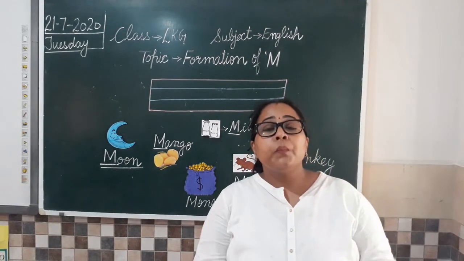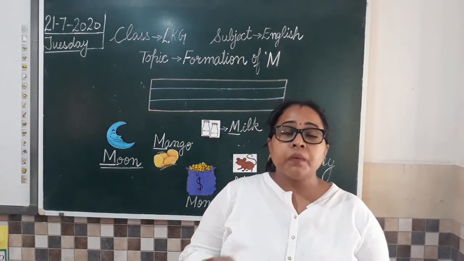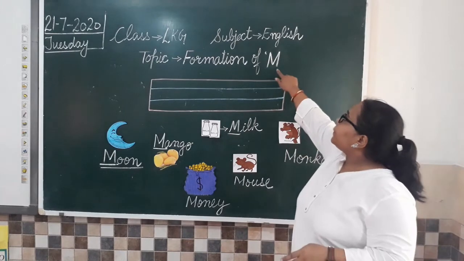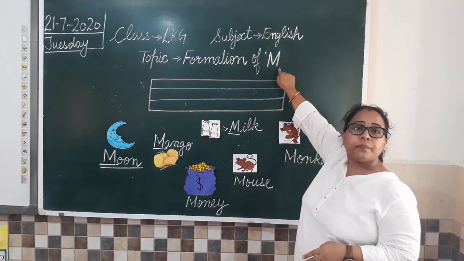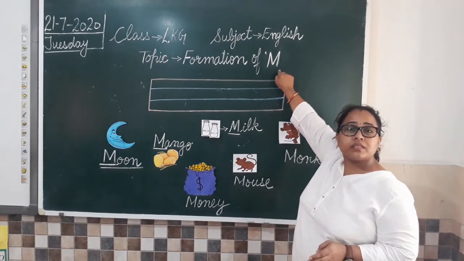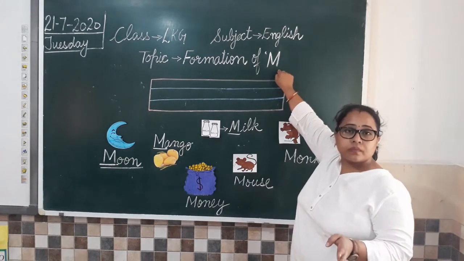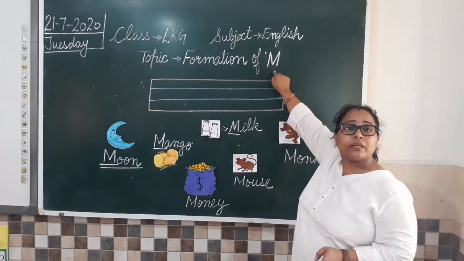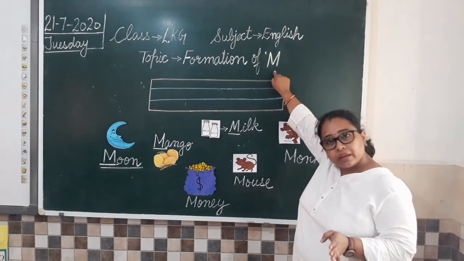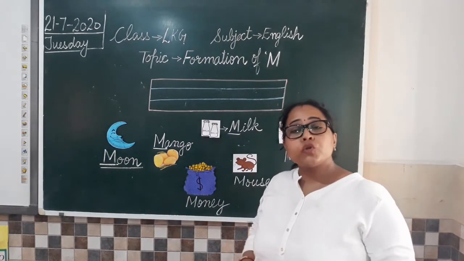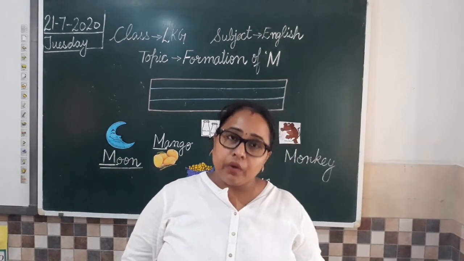So what is M? Monkey. M mouse. So M. And what is the sound of M? Sound of M is M. Sound of alphabet M is M. Clear all? Now, how to write this alphabet in our notebook?